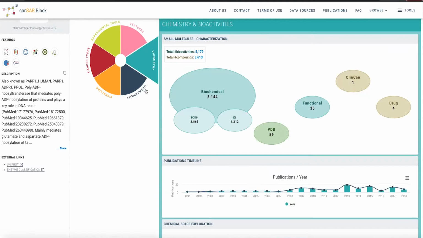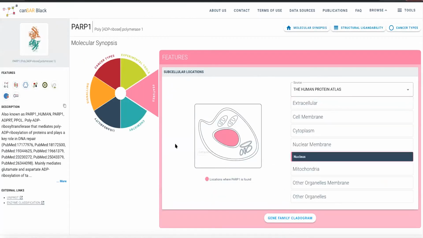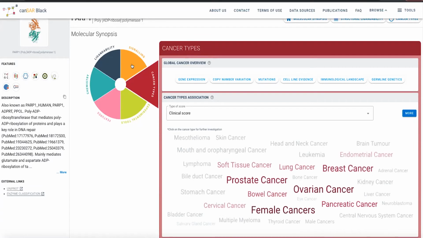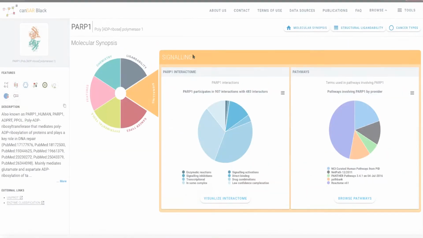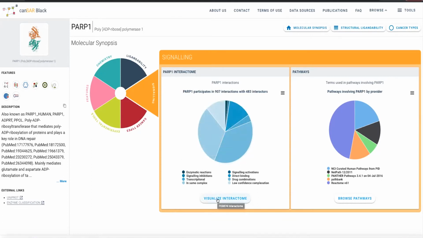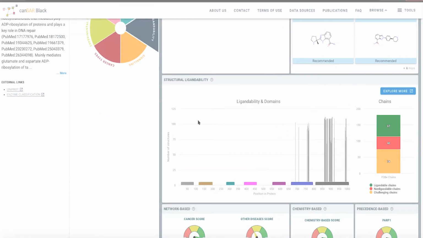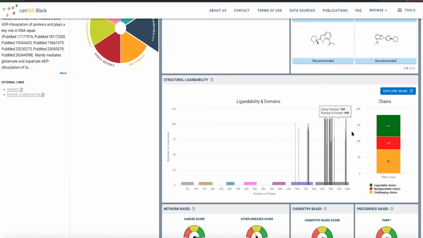We also have the chemistry wheel, where we show all the data that we have of the small molecules binding. This is a cellular localization. The cancer type section of the wheel tells us which cancer types we predict are going to be more affected by this protein. The signaling section is where we have our own curated version of the interactome. You can see the proteins that are known to interact with PARP1, and you can also see the evidence of these interactions.